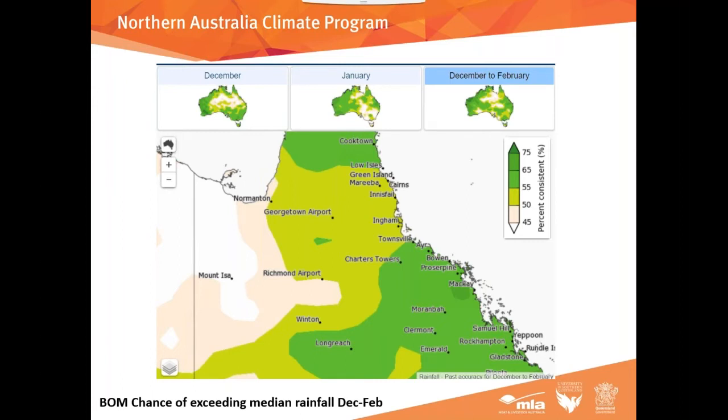Skill levels. So, people often say to us, well, why would you bother using a forecast if it's only 50% accurate or 60% accurate at best? And I guess the option is to completely ignore it and just go with our gut or go with chance. But if you were at a roulette table, or if I was, and someone said to you, look, where you're sitting there, mate, you've got a 50-50 chance of blowing your money or not.